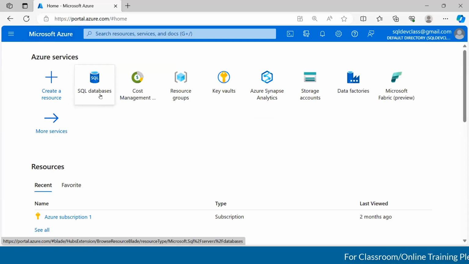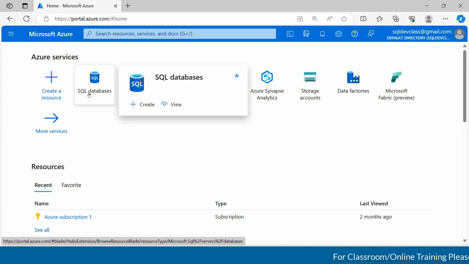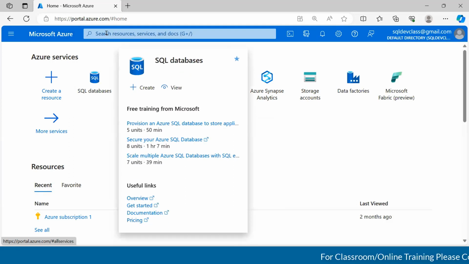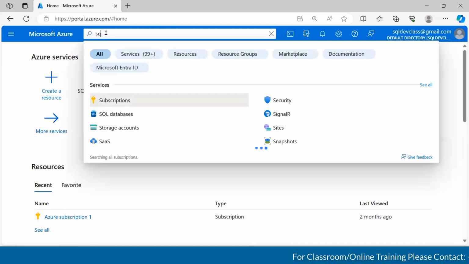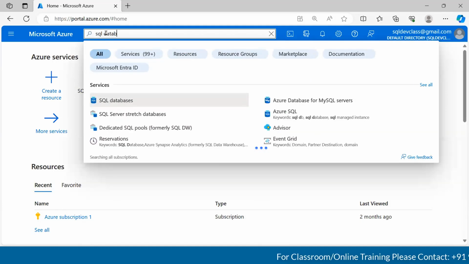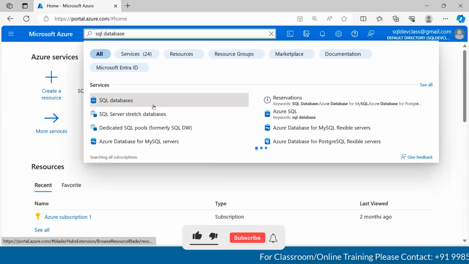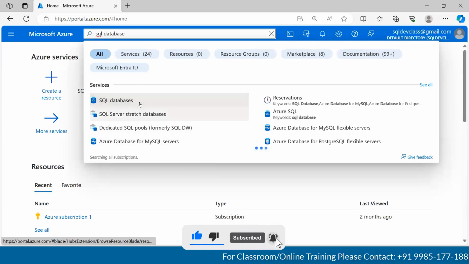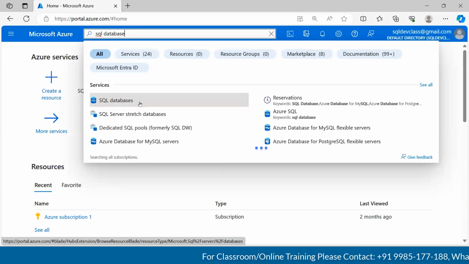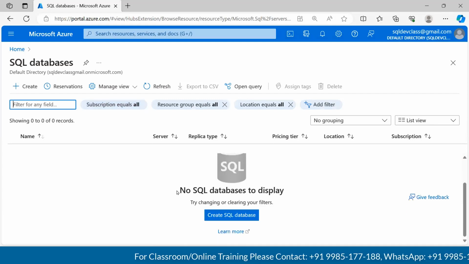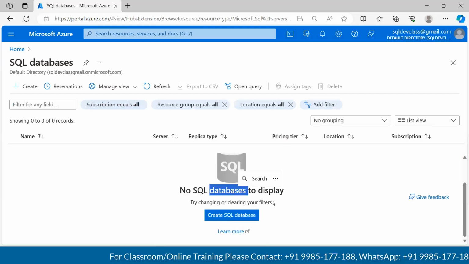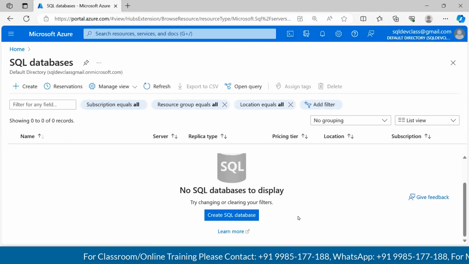But for now, assume you don't have it, there is a search also. This is like a global search. Just type in SQL database, right? So here you go. We got the list of services that matches this keyword. Just click on SQL databases. So now it says, of course, we don't have any SQL databases to display.